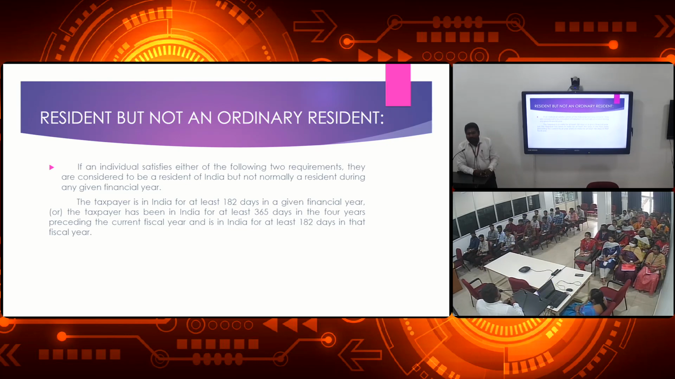Previous year. The income you earned in the previous year, you pay the tax on in the current year. The current year is 1st April 2022 to 31st March 2023, which means you earned the income in the previous year, 1st April 2021 to 31st March 2022. Okay, in that period you earn the income, 12 months you earn the income. You are an employee, resident over.